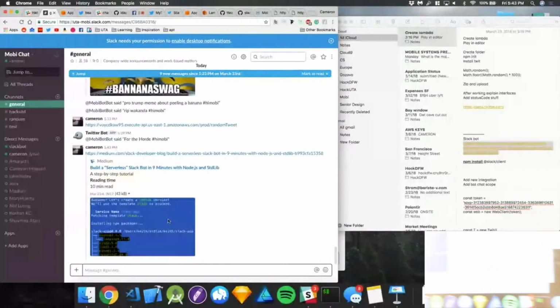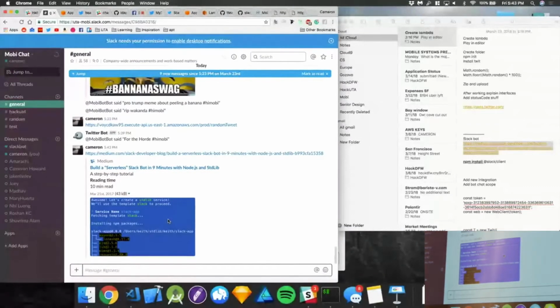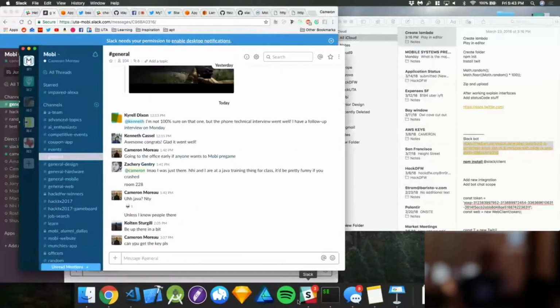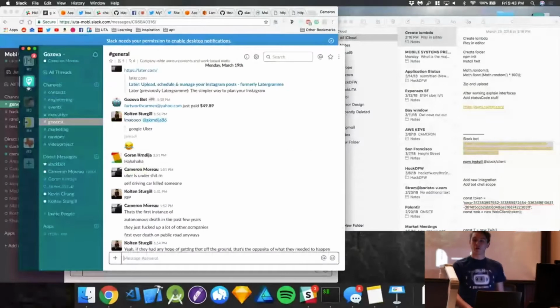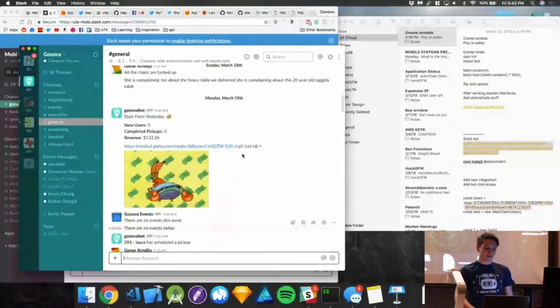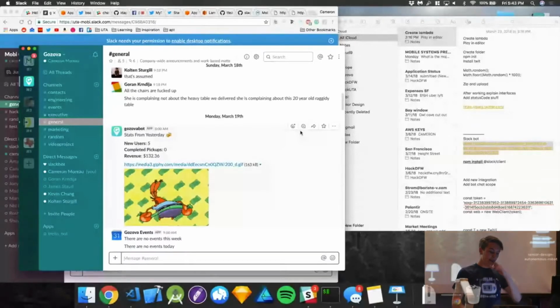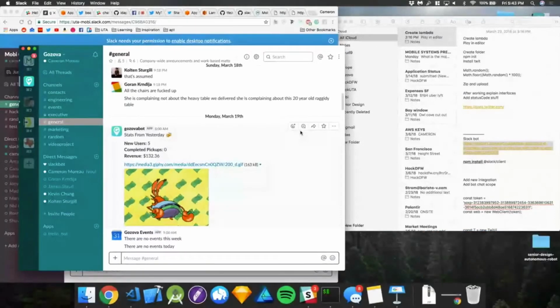So essentially, if you guys have used Slack before, I'm sure a lot of you have, it's a really productive tool. Basically the whole thing is instead of sending out emails or calling people, you use Slack. And we actually use this. I have a little company called Gazova. It's like Uber for a pickup truck. And we have a Slack bot every day that tells us how many users were created and how much money we earned.